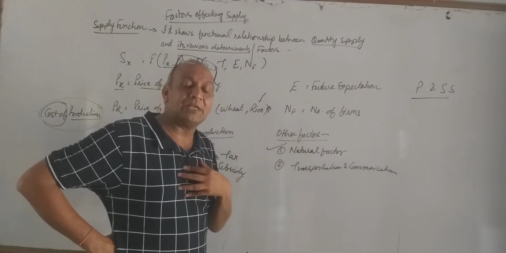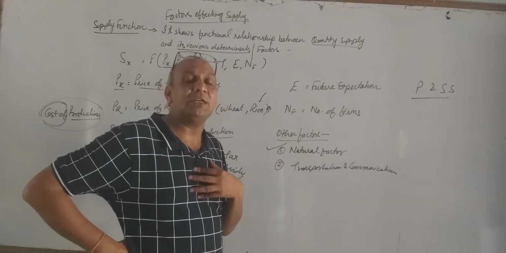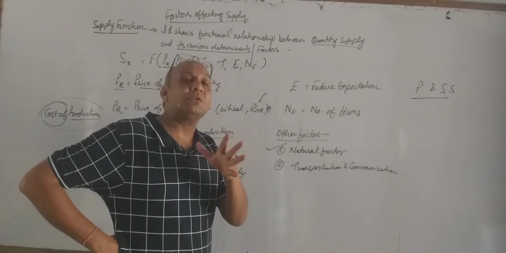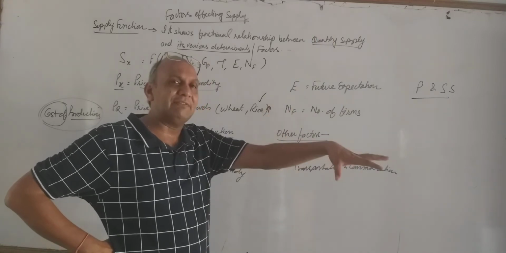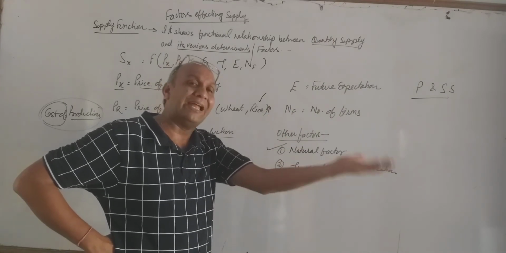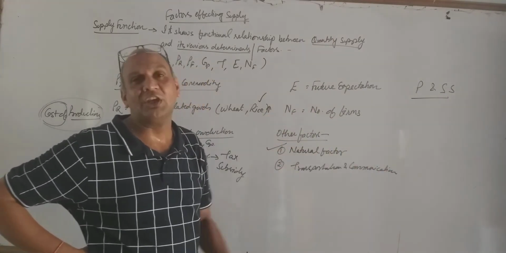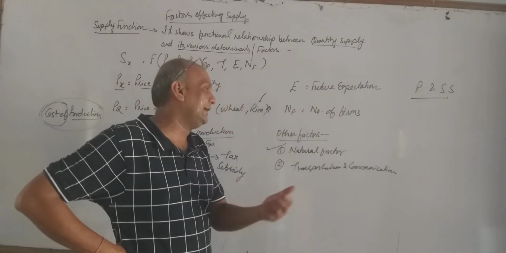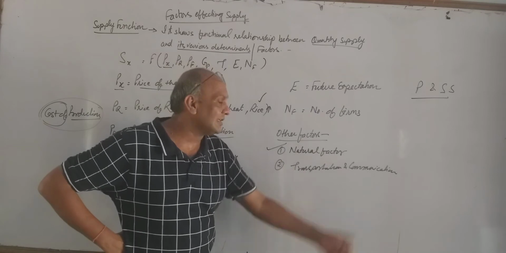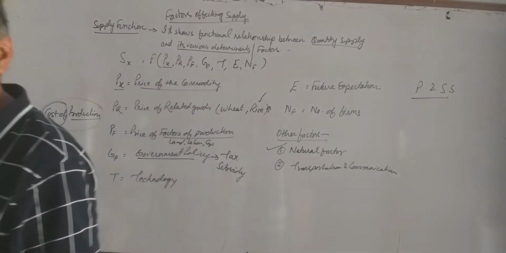If I want to increase the supply today of wheat, gram, mustard, I cannot increase it, because the production has already taken place. Whatever stock is available in the country, up to that we can supply. Beyond that we cannot supply, because we cannot increase production; production is not in our hand, that is a natural factor. And what is the facility of transportation and communication in the country?